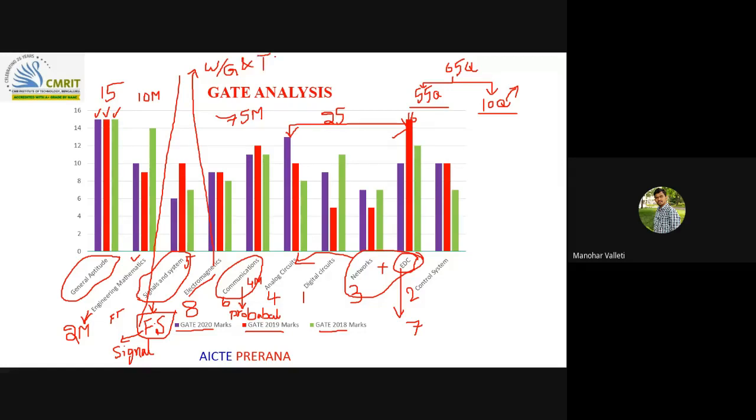If any question is asked from these, you can easily score, compared to the vector analysis, Maxwell's equations, all those analyses. So if you can easily cover these two chapters, waveguides and transmission lines, you will be able to score some marks from electromagnetics also. So this was my analysis regarding the GATE exam.